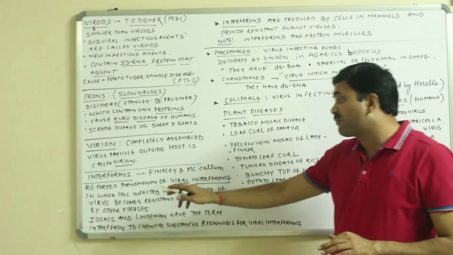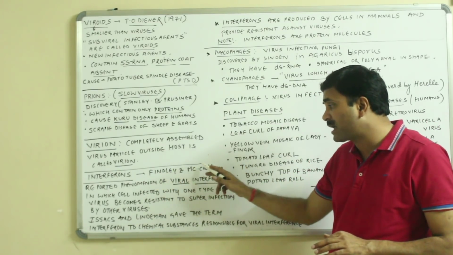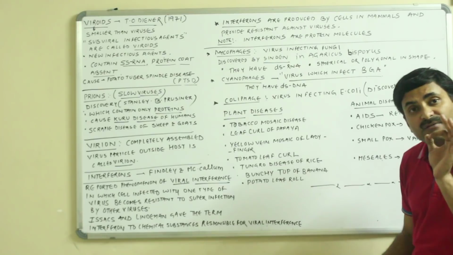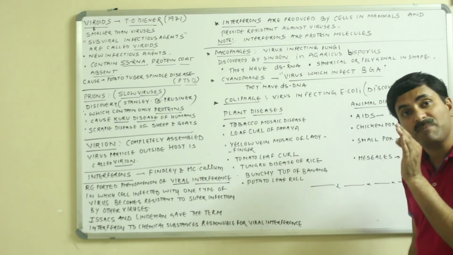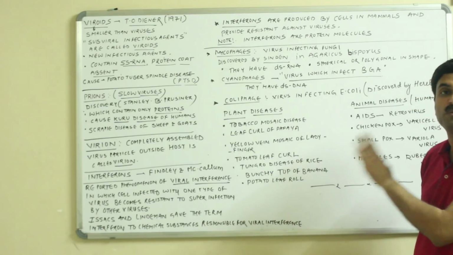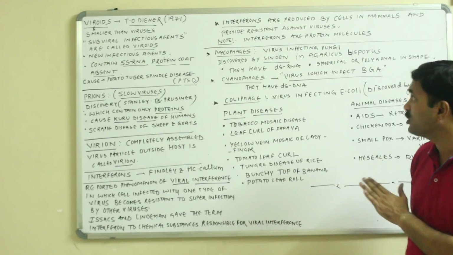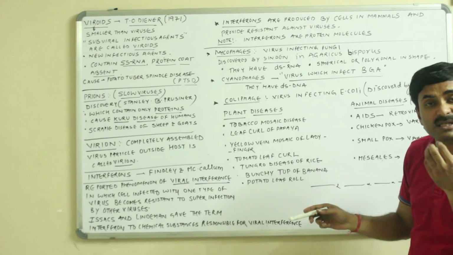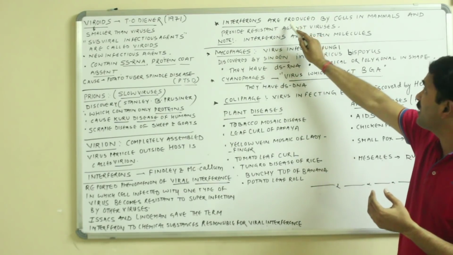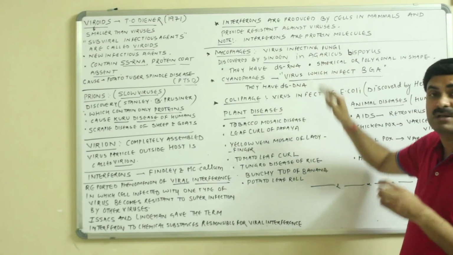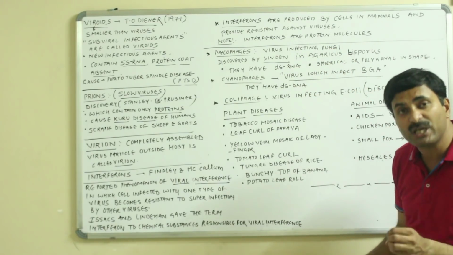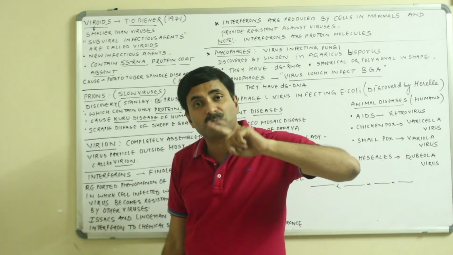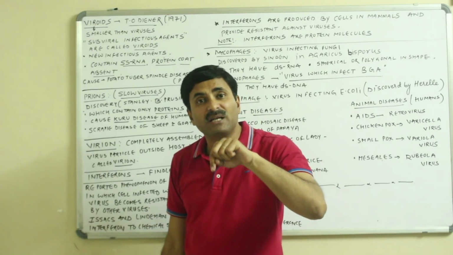This phenomenon was shown by Findlay and McCallum, and Isaacs and Lindenmann gave the term interferon to the chemical substances which are responsible for viral interference. Interferons are produced by the cells in mammals, and in some cases they are also released in birds. So interferons are produced by cells in mammals and provide resistance against viruses, meaning when one cell is infected by a virus, it becomes resistant to infection by other viruses.